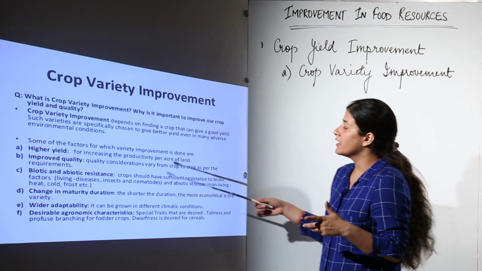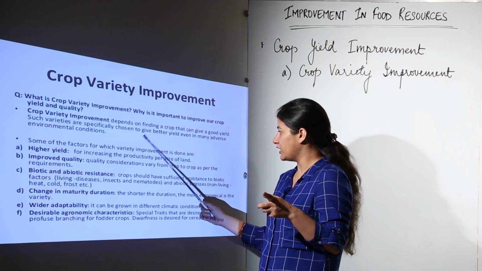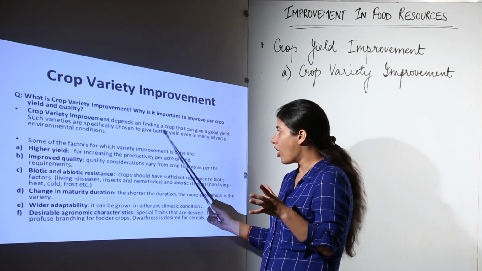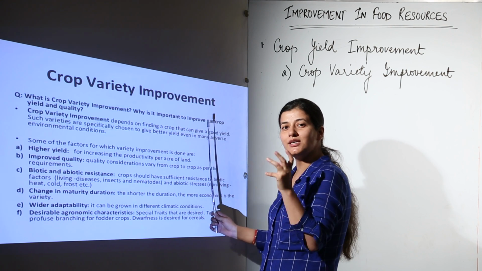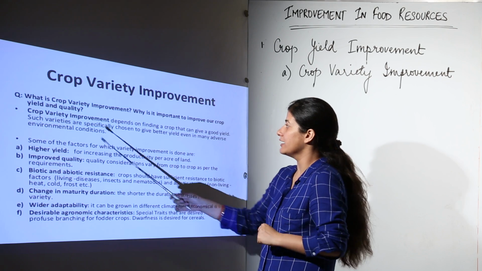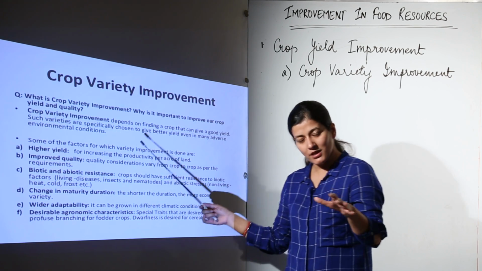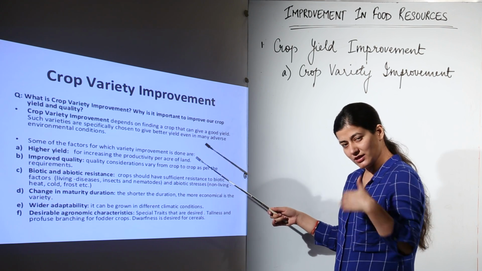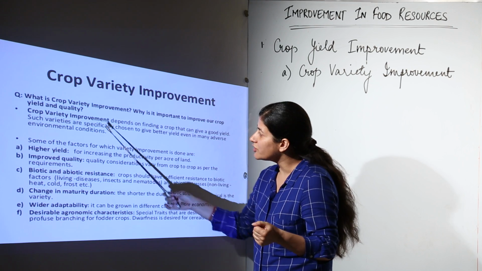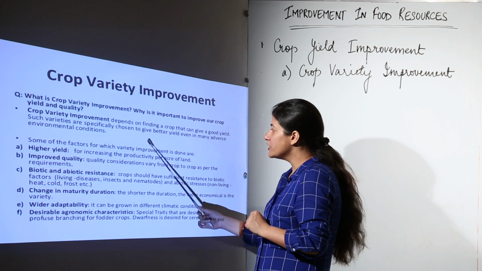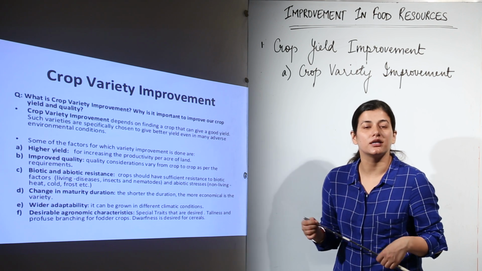So, you see, this improvement depends on finding a crop. First of all, there would be a finding of a crop that can give a good yield. So, our target is getting a good yield out of the restricted land area. Such varieties are specifically chosen. You don't have to do that. There are many experts doing that. They then pass on the seeds to the farmers so that they can get the better yield. Such varieties are specifically chosen to give better yield even in many adverse environmental conditions.